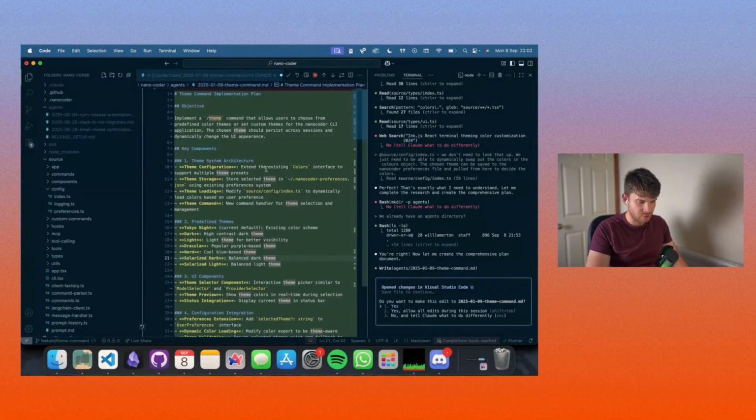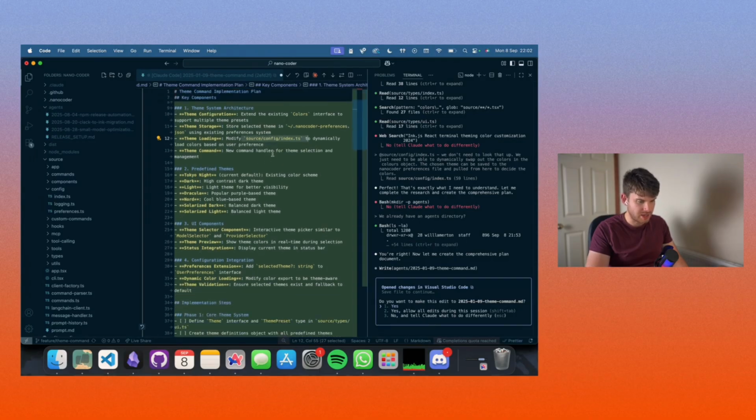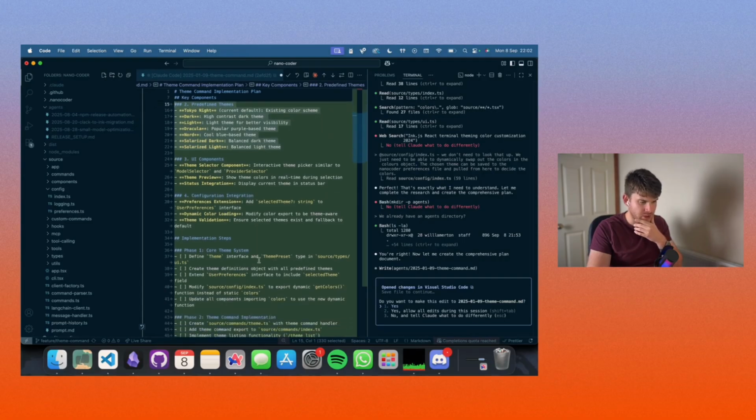Theme architecture. Right. Extend the existing colors interface to support multiple theme presets. Correct. Store the selected theme in the Nanocoder preferences JSON. Correct. Load it in here. Probably correct. Yes, that is correct. And a new command handler for the theme selection management. Correct. Great.